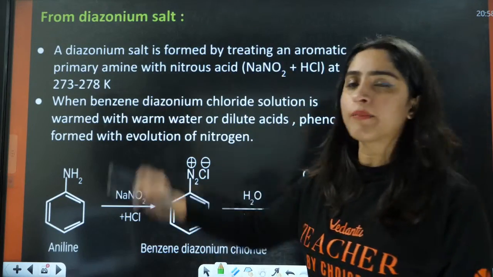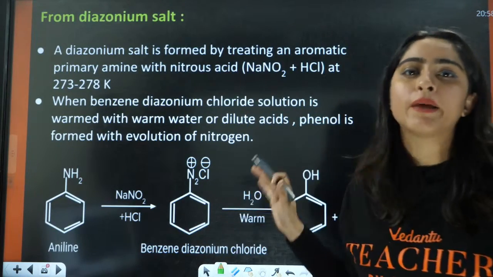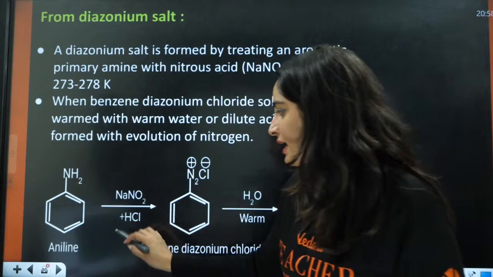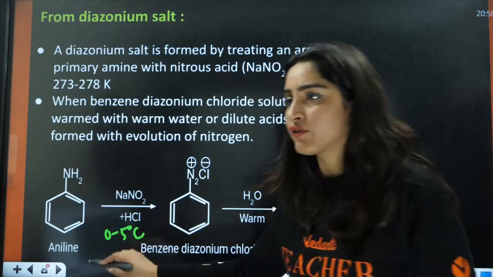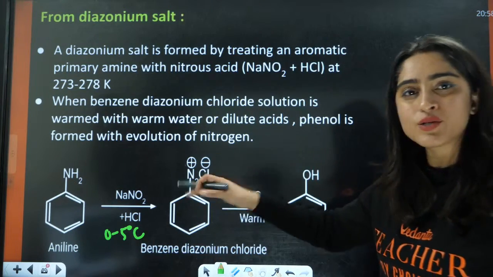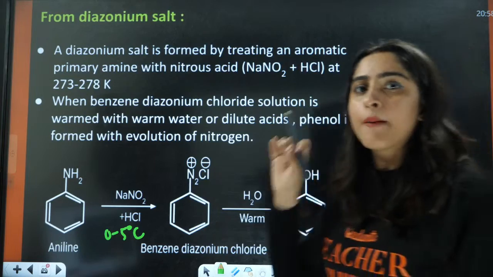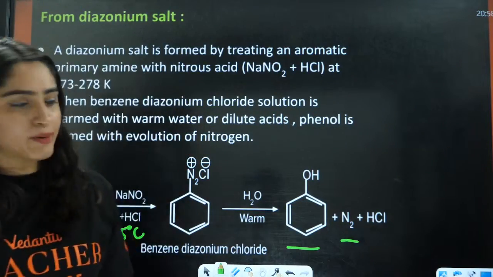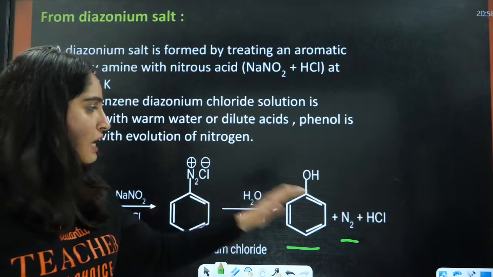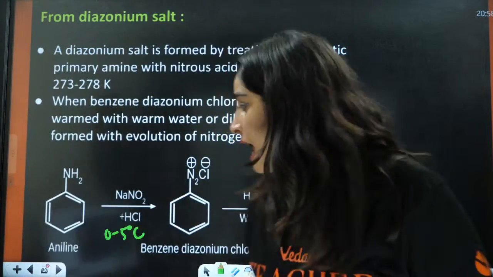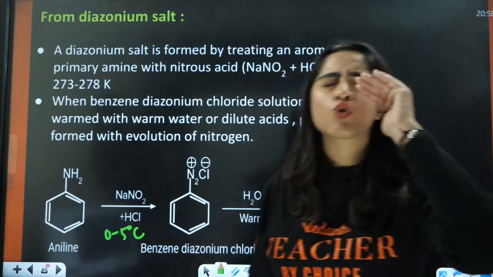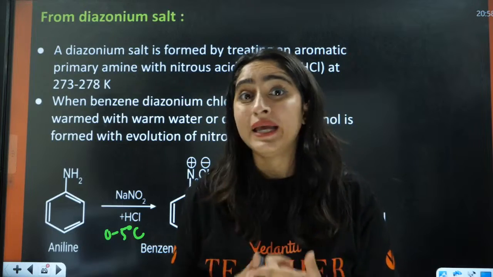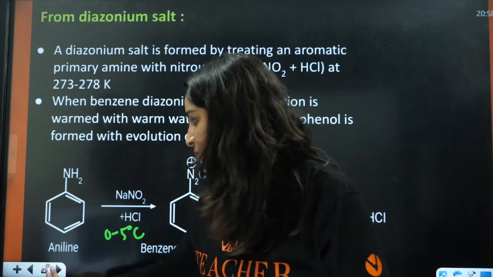Next we have from diazonium salt. We are going to do this in the amines chapter, all the amines reactions. This is aniline. From aniline, NaNO2 and HCl at 0 to 5 degrees Celsius, you will have the formation of diazonium salt here. This N2 is very unstable. It is going to be released by just adding water and warming it. You will have phenol, N2 and HCl, and you will have the formation of phenol in this case. From this diazonium salt, you have so many reactions that are asked in your NEET examination, in your amines chapter.